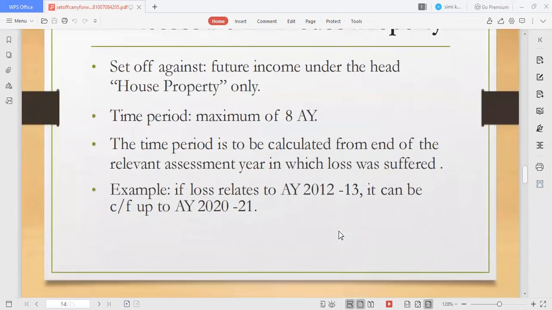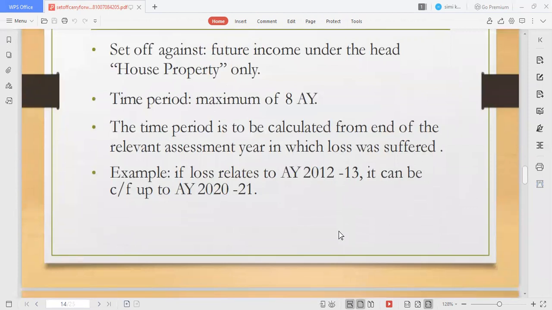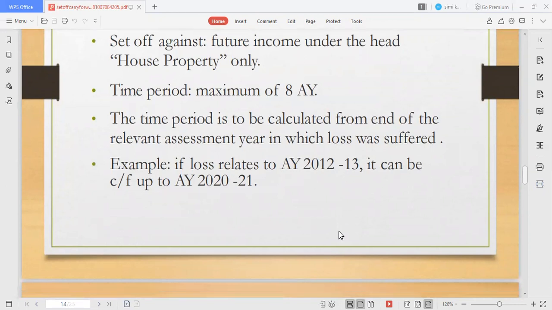Here is an example for you. If the loss relates to assessment year 2012-13, it can be carried forward up to assessment year 2020-21. That covers around 8 years. If you go beyond that, the amount cannot be carried forward more than 2021-22, right?